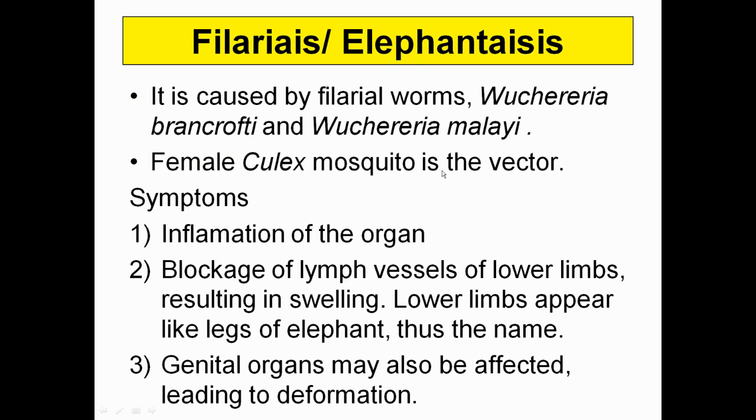Now come to the filariasis, which is also referred as elephantiasis. Filariasis worms, that is Wuchereria bancrofti and Wuchereria malayi. Female Culex mosquito is the vector, and symptoms are the inflammation of the organ, blockage of the lymph vessel of lower limbs, resulting in swelling. Lower limbs appear like legs of elephant. Thus, the genital organs may also be affected, leading to the deformation.